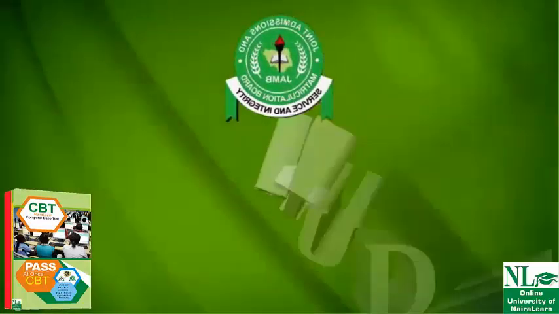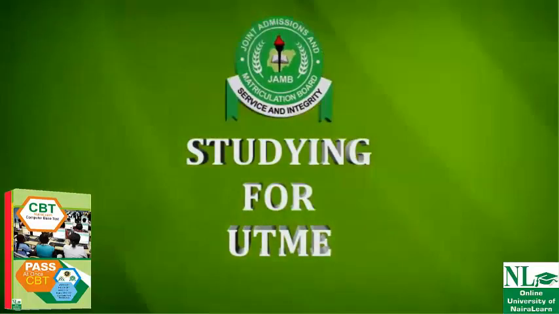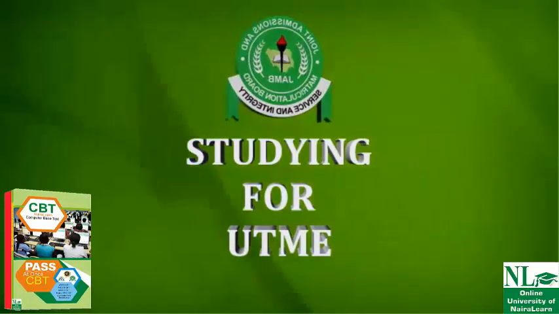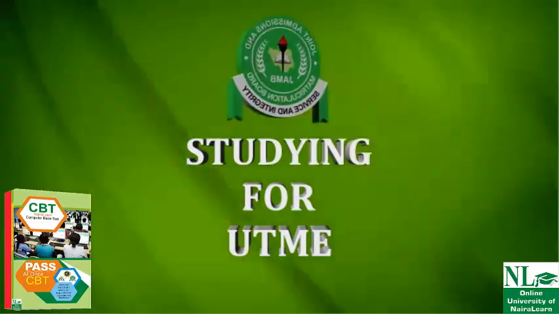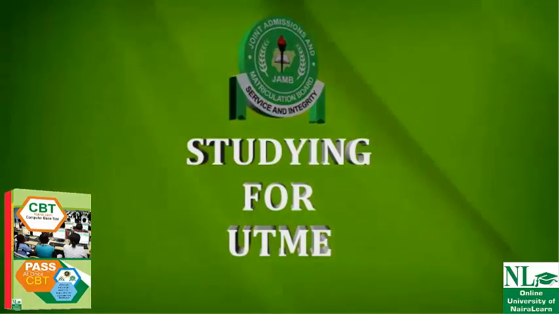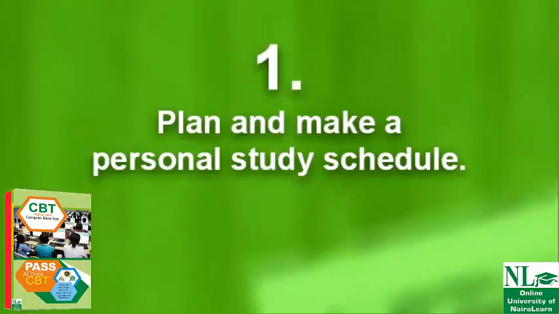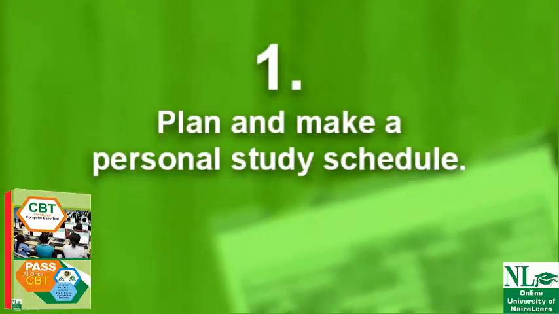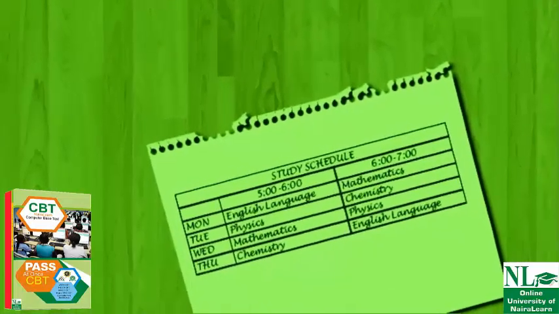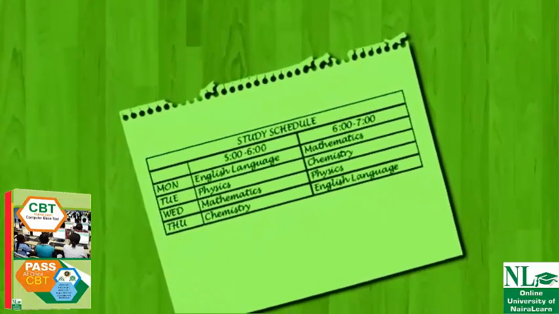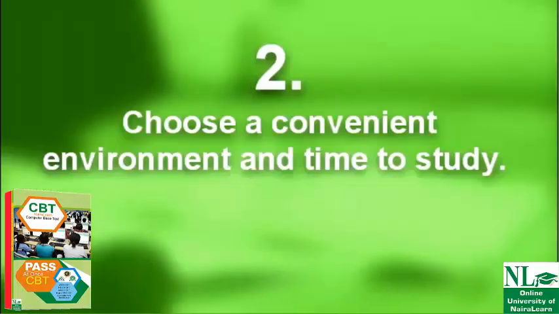Studying for UTME. In order to study effectively in preparation for the Unified Tertiary Matriculation Examination UTME, candidates should consider the following. 1. Plan and make a personal study schedule. This will help you to map out areas of concentration and set deadlines on topics and subjects. 2.